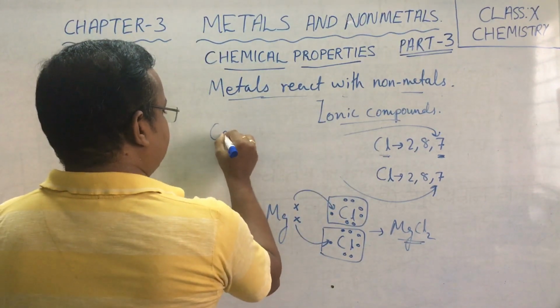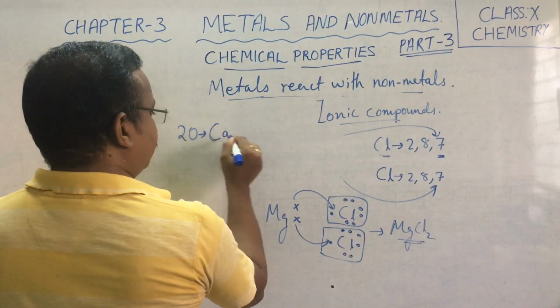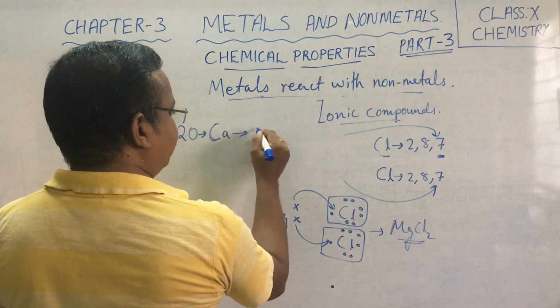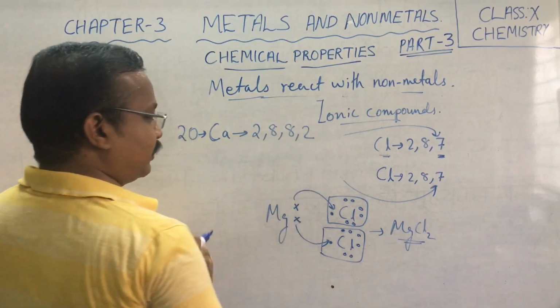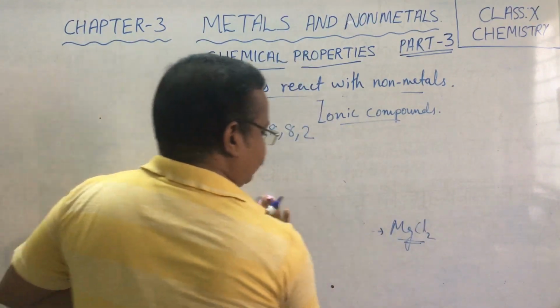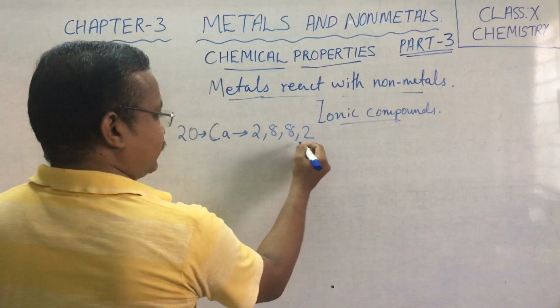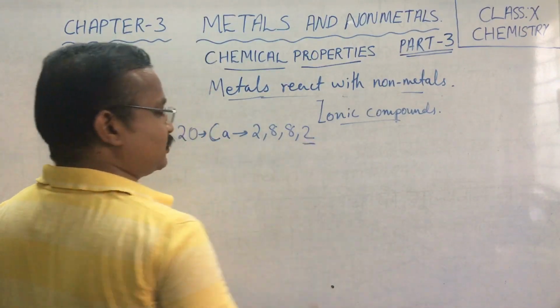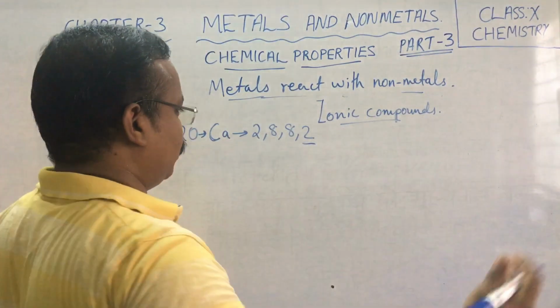Calcium's case: calcium has atomic number 20, so the electronic configuration of calcium is 2, 8, 8, 2. In this case, calcium having electronic configuration 2, 8, 8, 2, similar to the case of magnesium, will tend to donate these 2 electrons.